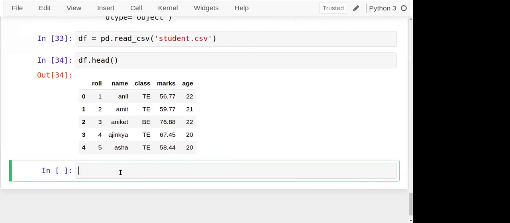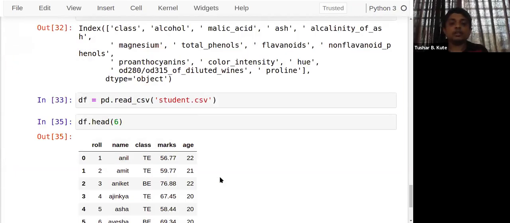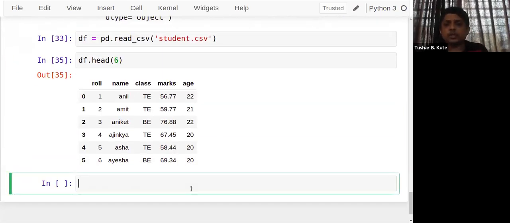Or if I want to check the top 6 entries, I don't want the top 5, so I can just pass 6 here. So it's up to you. I want a snapshot of the data set because most of the time, when 10,000, 20,000, 1 lakh entries are present, it becomes very, very difficult to go through the data set and check it. In that case, the head method will help you to do this.